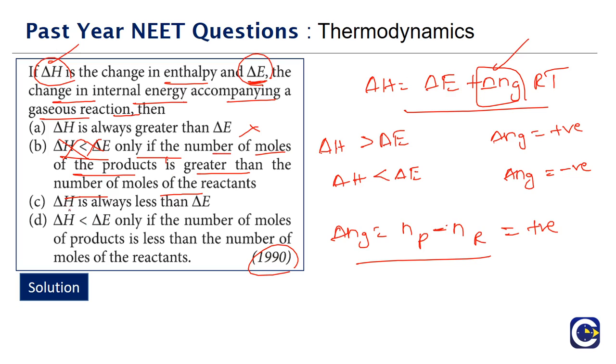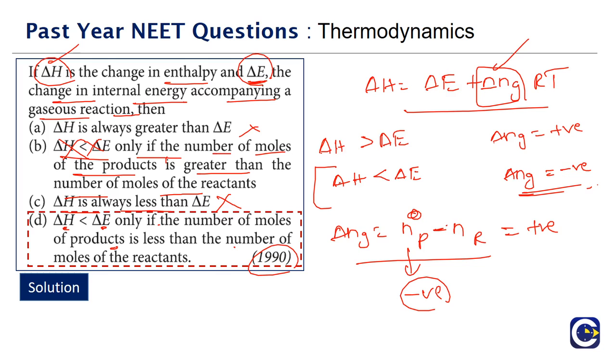Option C is saying del H is always less than delta E. That is also not correct. Option D, I think we got our answer. Option D is saying del H is less than delta E only if the number of moles of products is less than the number of moles of reactants. If the number of moles of product is less, your del Ng will be negative. If del Ng is negative, del H will be less than delta E. So what is the correct answer? Option D will be the correct answer.